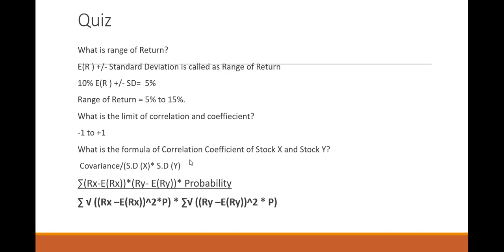What is the formula of correlation coefficient of stocks X and Y?